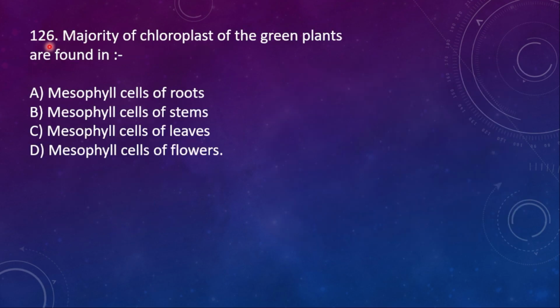126. Majority of the chloroplast of the green plants are found in: option A, mesophyll cells of root; B, mesophyll cells of stem; C, mesophyll cells of leaf; D, mesophyll cells of flower. So here the right option is mesophyll cells of leaf. Root won't have chloroplast, and then stem has few, because a young stem looks green, isn't it? That is because of the presence of chloroplast.